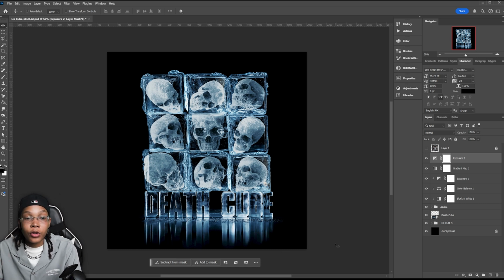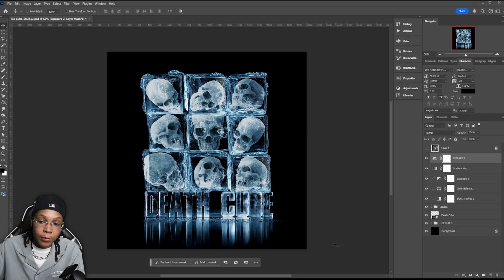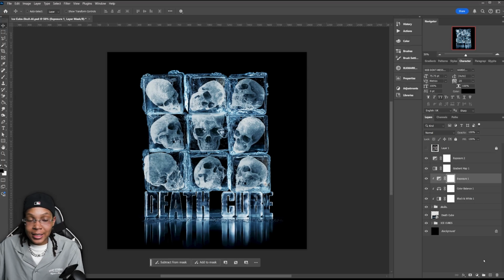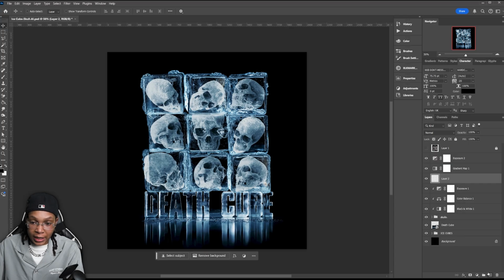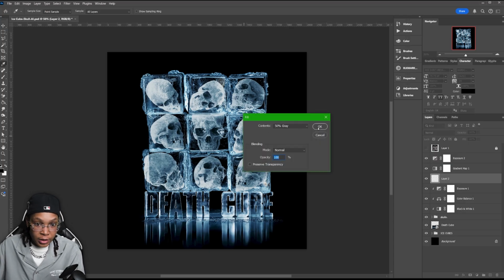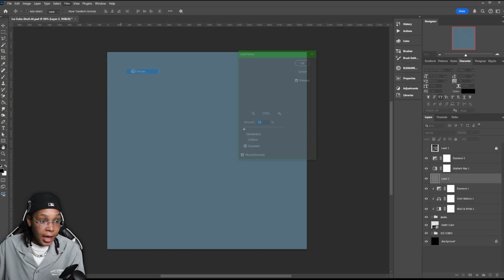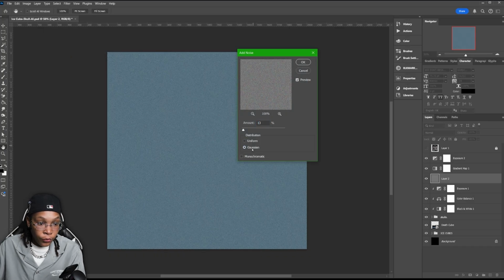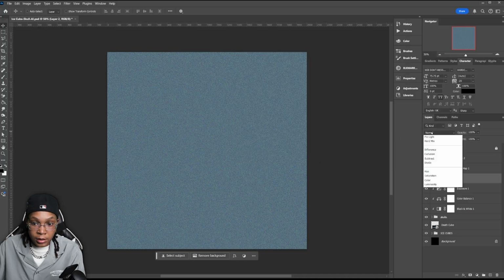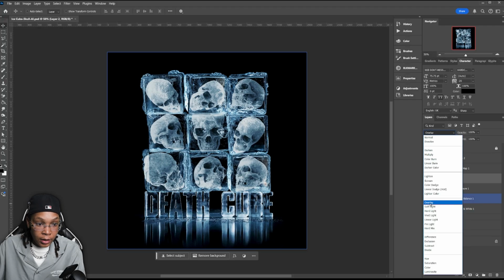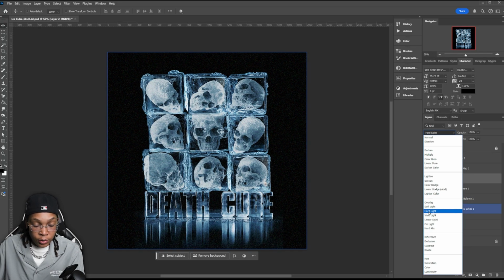And this is something real quick and easy if you don't have the money or you just want to do quick and easy, or you just want to practice using and practicing your blend modes. If anything, I'd probably create a new layer, Shift F5, fill it with 50% gray, and let's just add some noise in there. Filter, Noise, Add Noise. You can do Uniform or Gaussian. I always do Gaussian. And then we can set it to soft light or overlay. Hard light is going to give you that real movie-esque point of view.